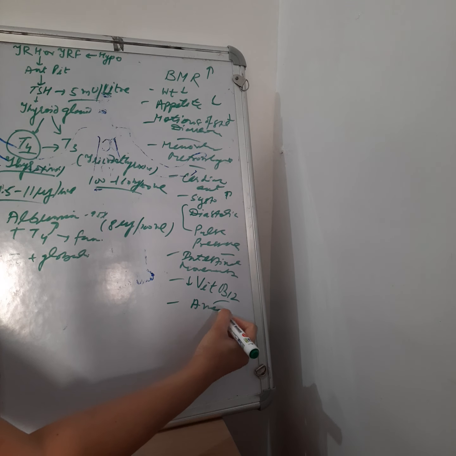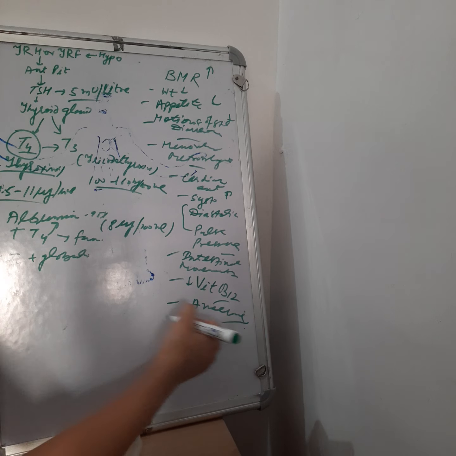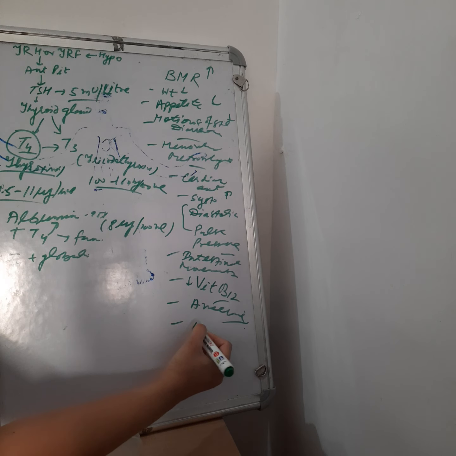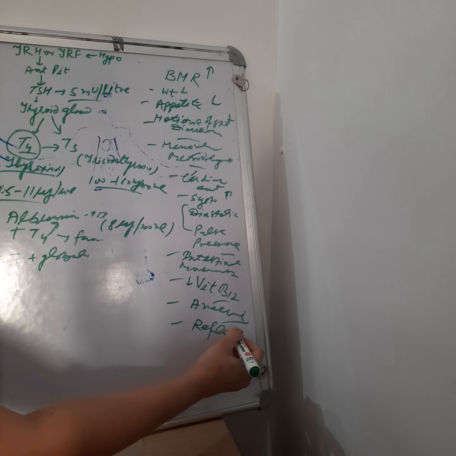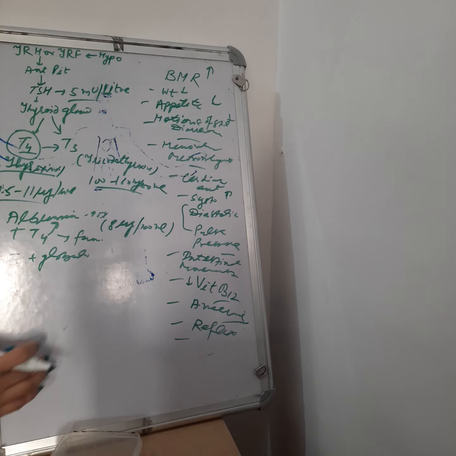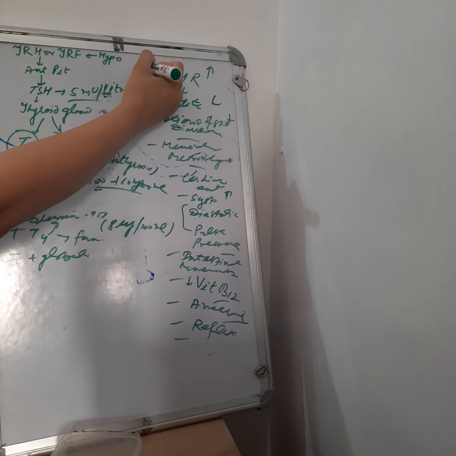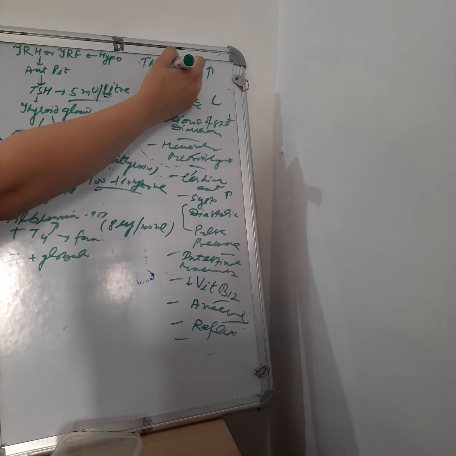Moderate anemia is present in case of T4 increase, and there is also increase in the reflexes. These are all symptoms due to increase in the thyroxine.